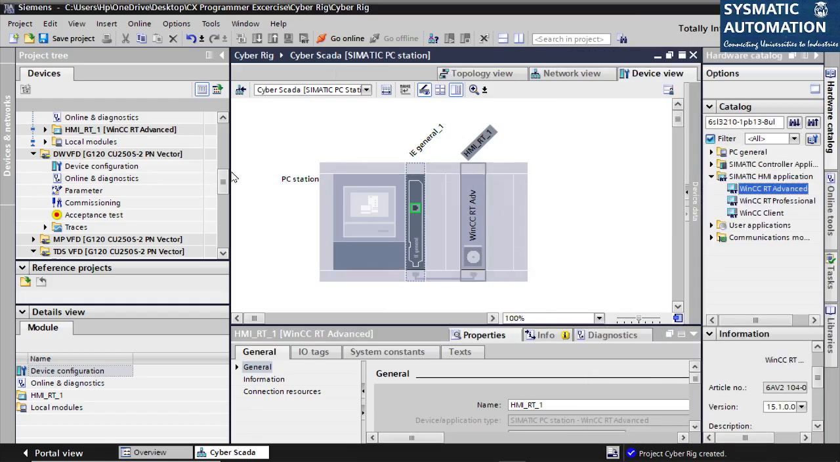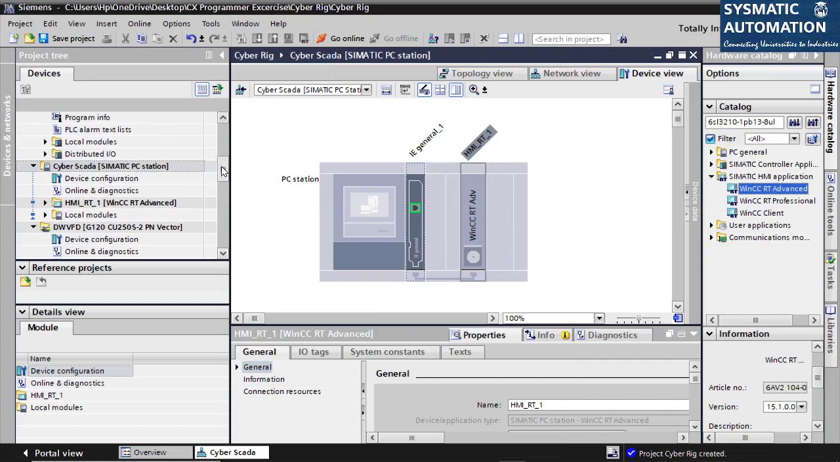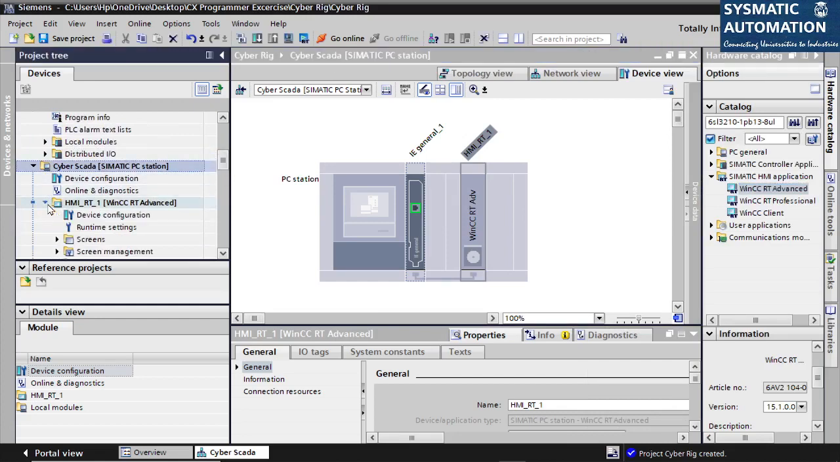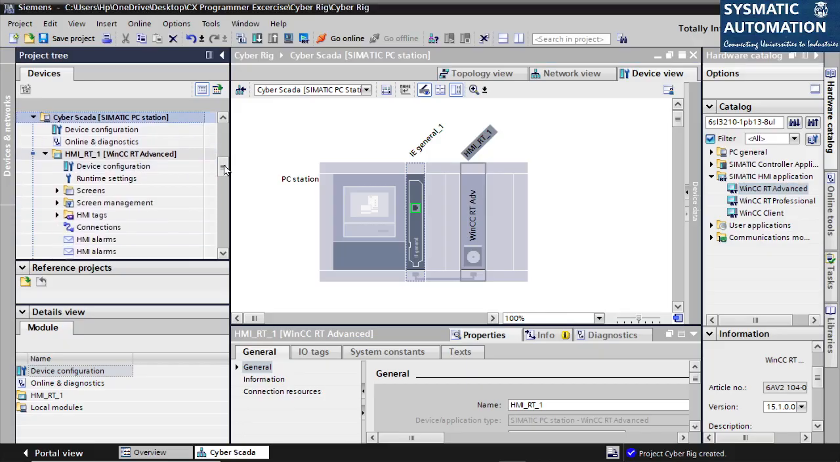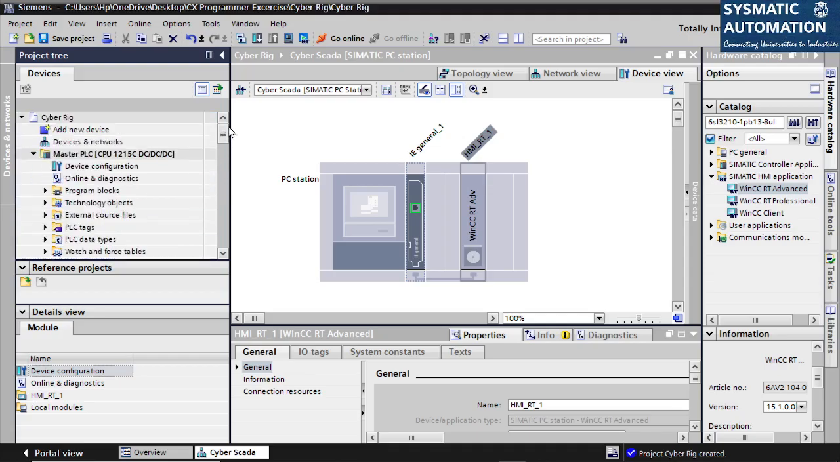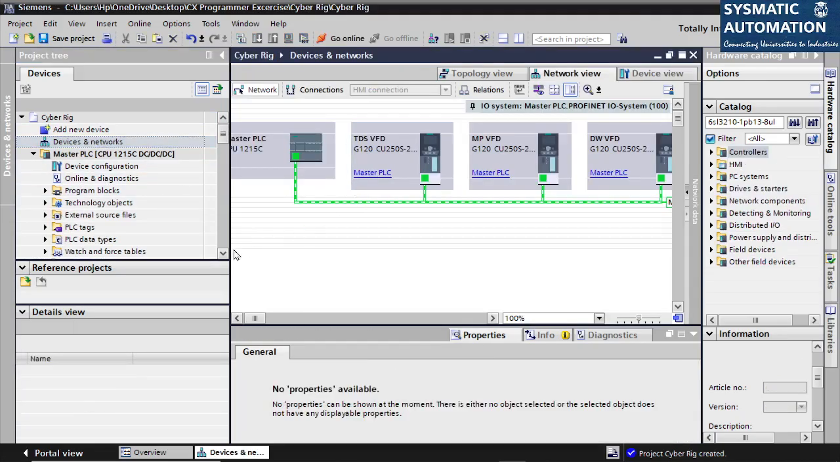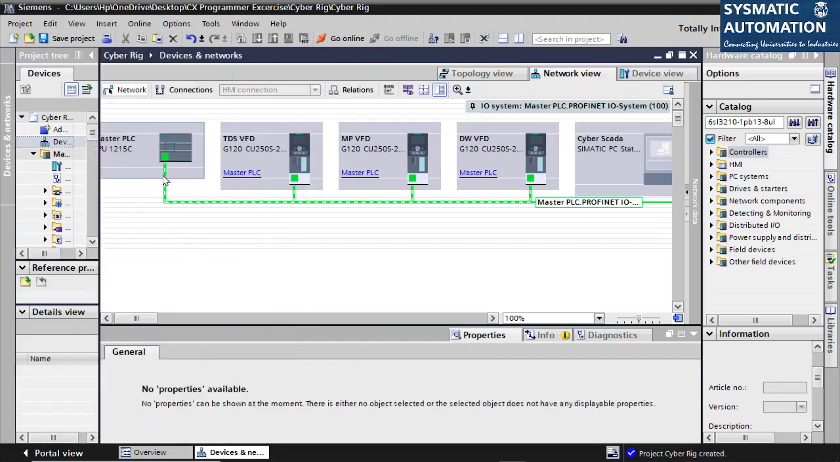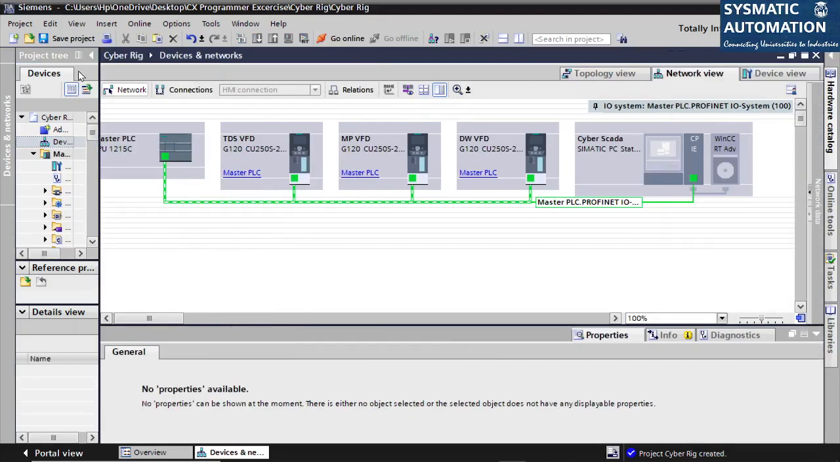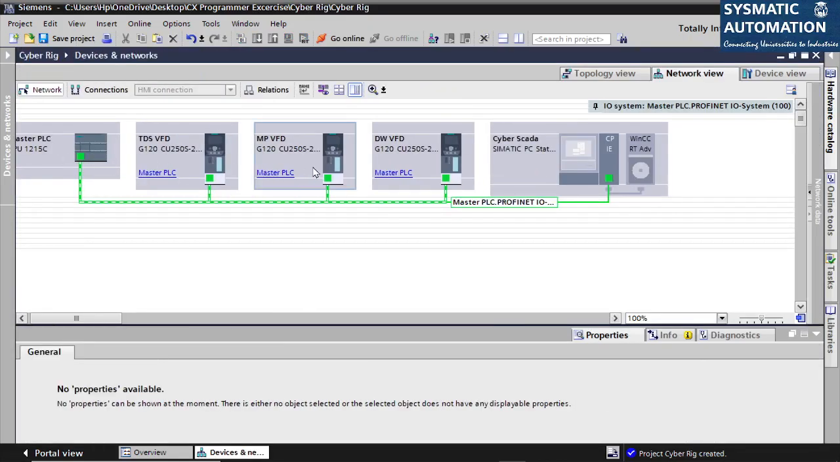See, once I added this, if I go here to Cyber SCADA, I got a folder called HMI RT1 WinCC RT Advanced. So now I can add new screens and all. We shall do that in our next session. So this is how the network is done. If I go to devices and network now, my PLC is connected to the VFDs: TDS, mud pump, drawworks, and the Cyber SCADA.